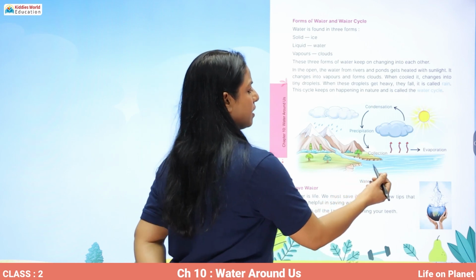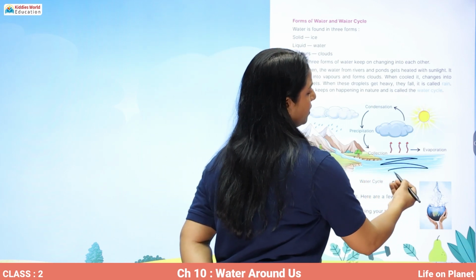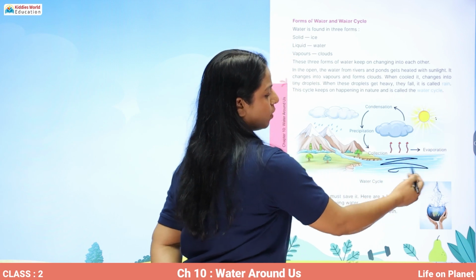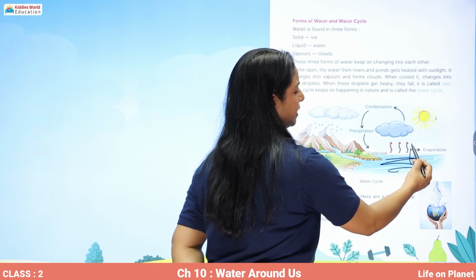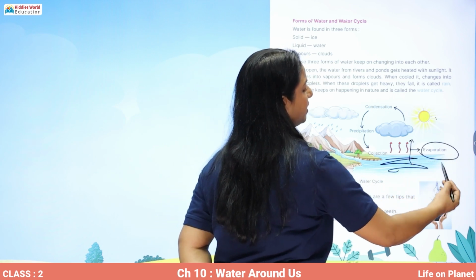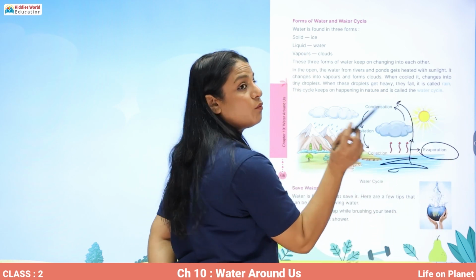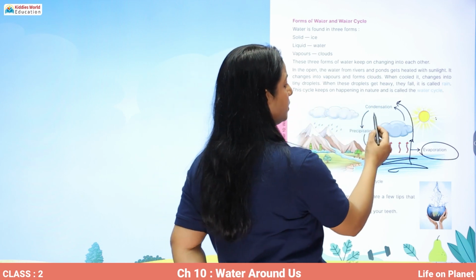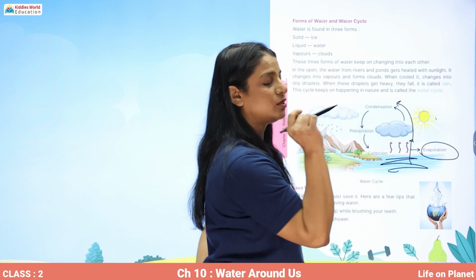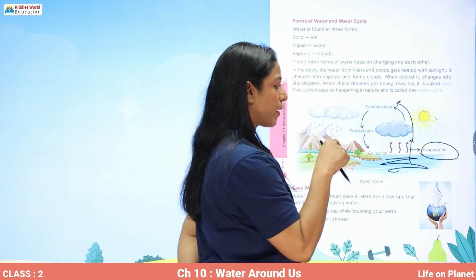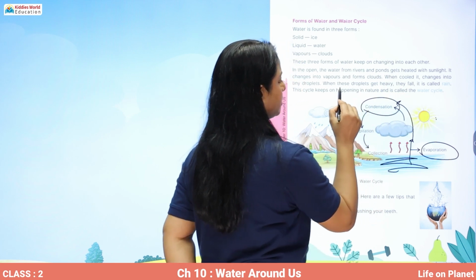So you see that in the water bodies, when the sun is heating the water, it is getting evaporated, and the process is called evaporation. And then when it is cooled down and the water droplets are again formed and the clouds are formed, when those water droplets join, this is called condensation.